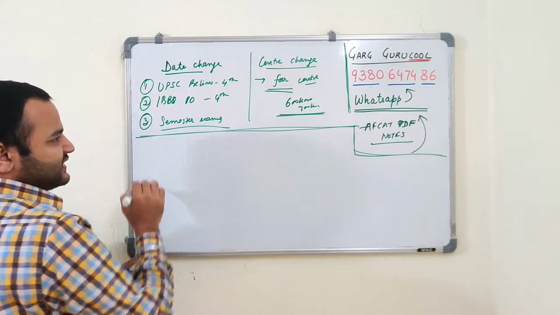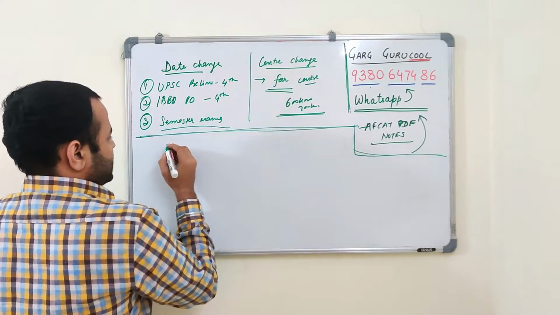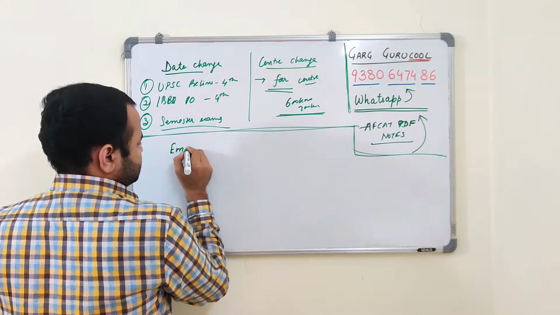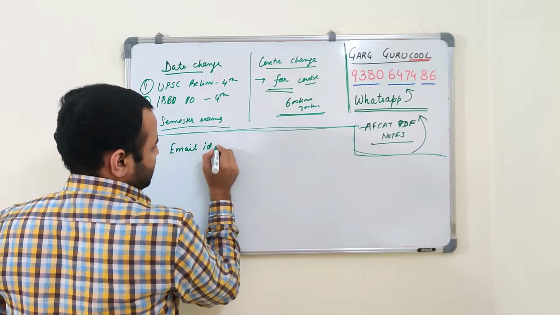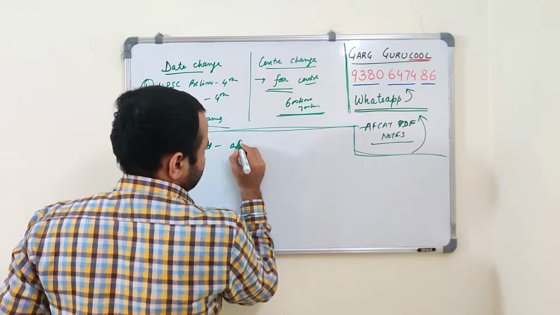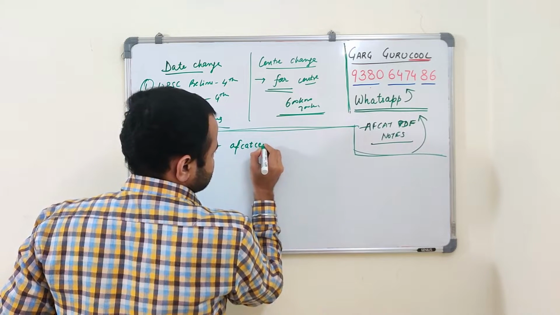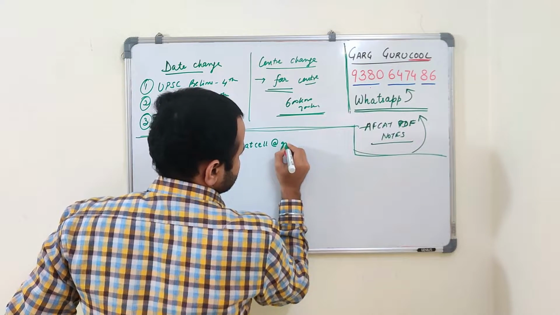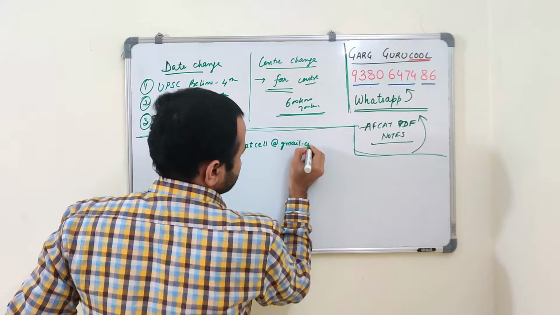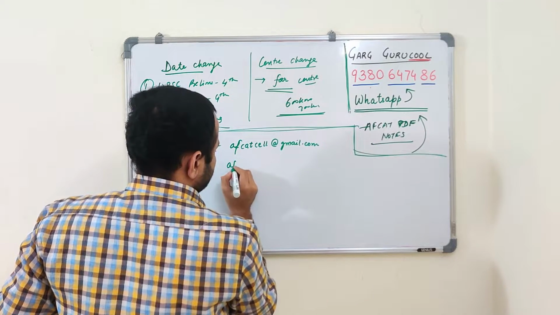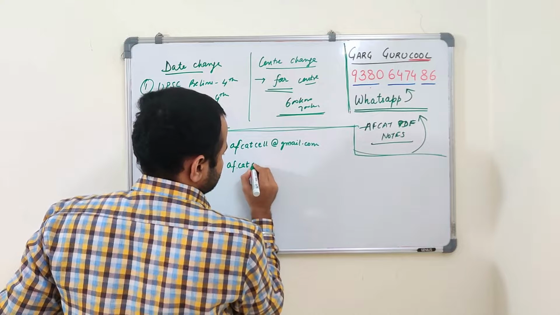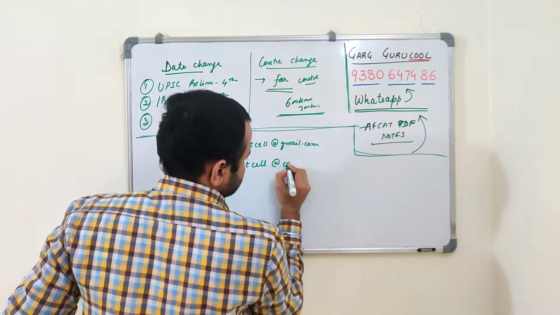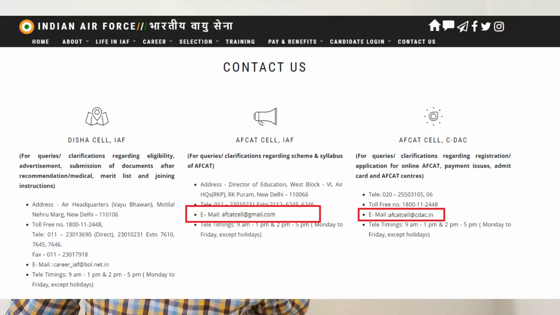The very first thing is, there are email IDs: fcatcell@gmail.com and fcatcell@cdet.in.